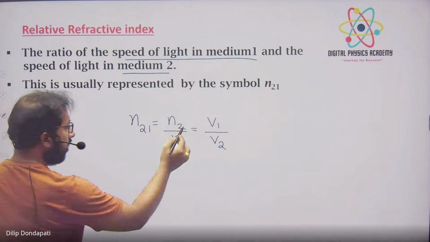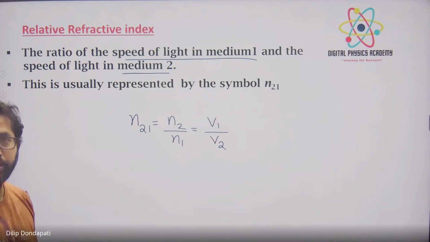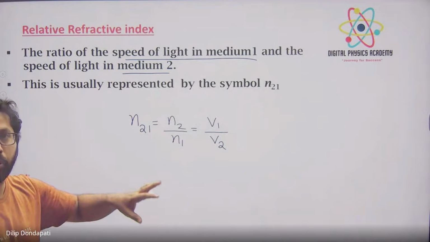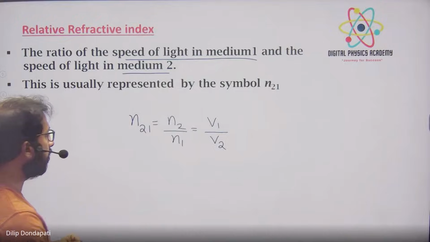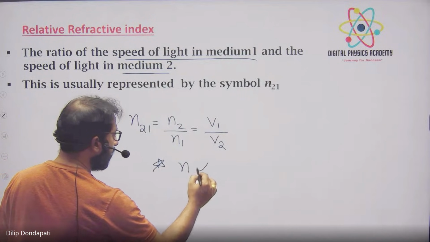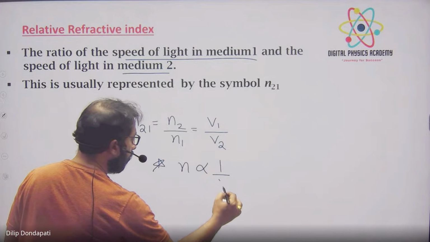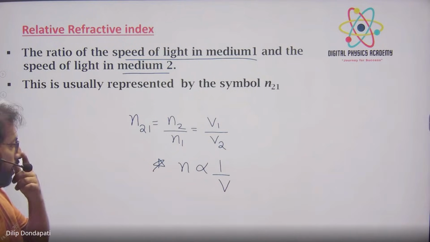Here 2 is there and 1 comes, 1 is there and 2 comes. That means the refractive index is inversely proportional to the speed of light. Write this down, very important: the refractive index is inversely proportional to the speed of light in that medium.